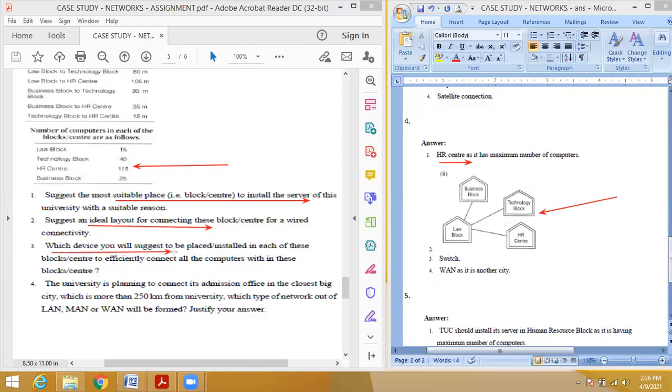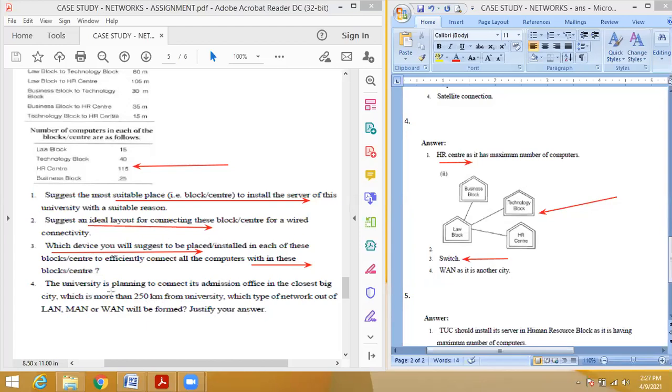Then which device will you suggest to install in each of these blocks to efficiently connect all the computers within this block? Within this block means within a single building. You have to understand the question. Sometimes they will confuse you, so don't confuse it with interconnecting two blocks. Within the block means within a single building. So what is the device? You use switch. Switch is the answer. Understood, everyone? Yes, sir.